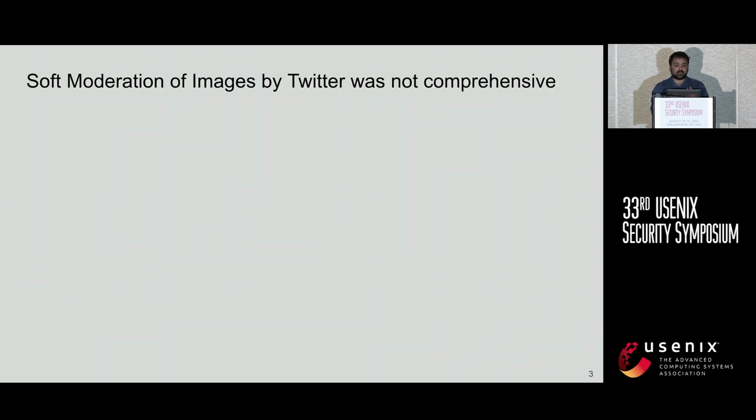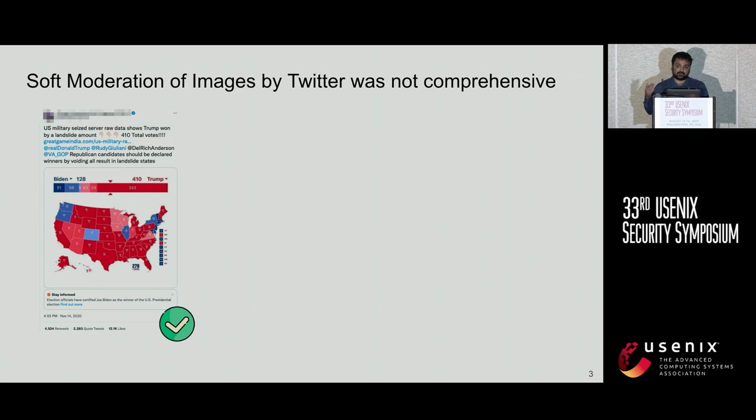So we found that there was a similar story. For example, you can see a tweet on the left that is spreading a misleading image about the wrong vote count, spreading the narrative that the voting machines were hacked in Germany, which obviously did not happen.